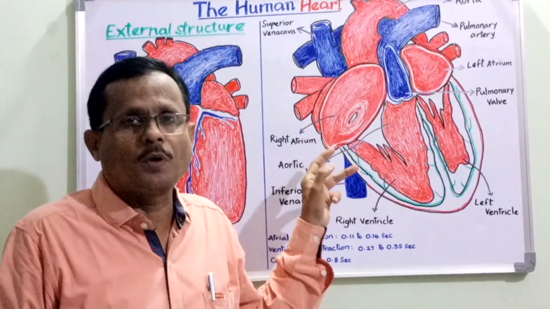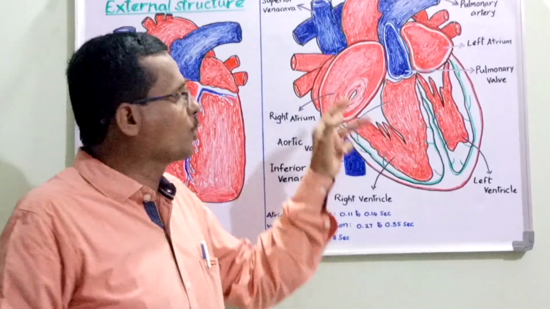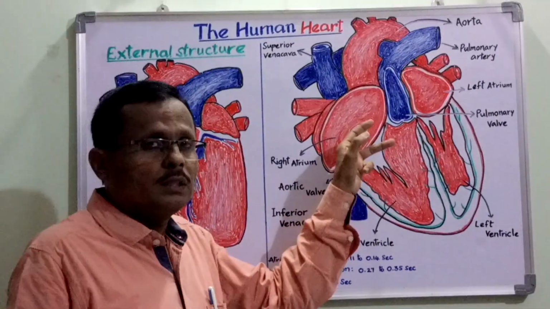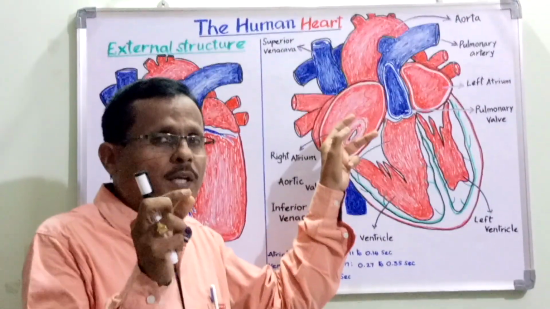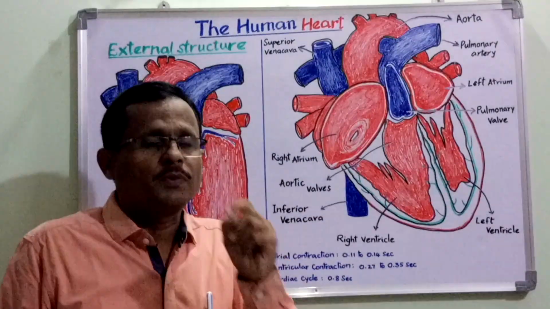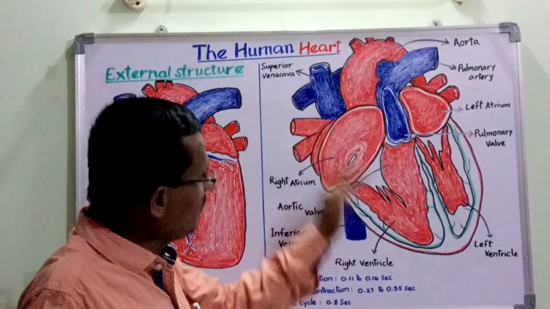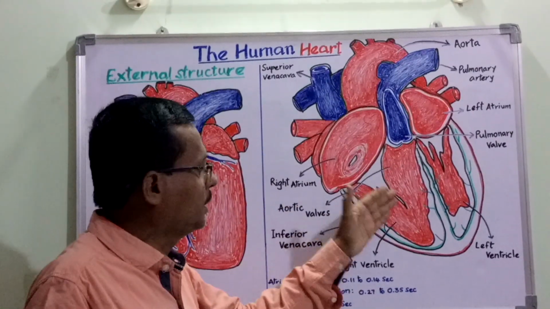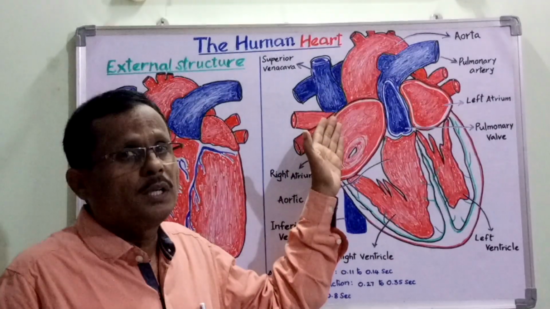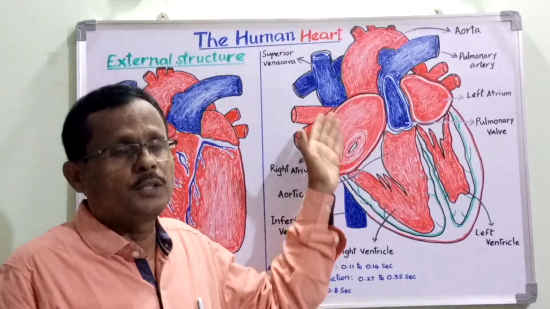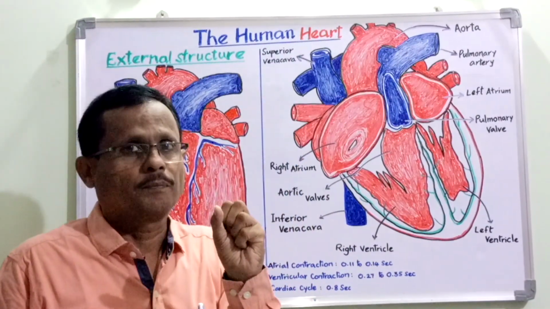The tricuspid valve is located exactly at the point of the attachment of the right auriculoventricular septum. So it prevents the backflow of blood from the right ventricle into the right auricle during the contraction phase.